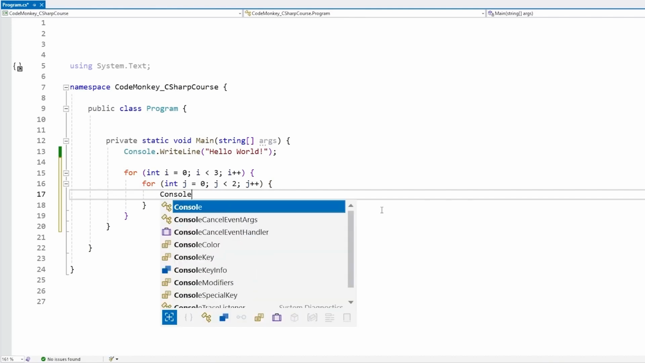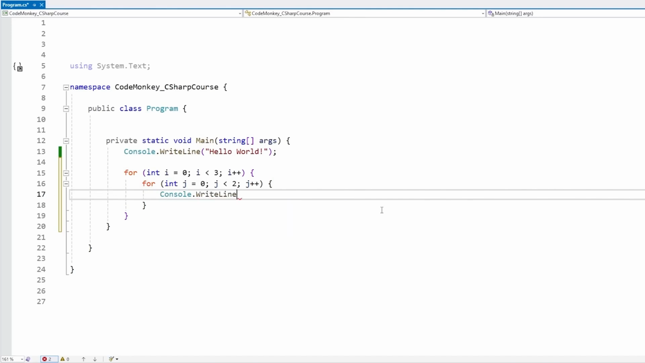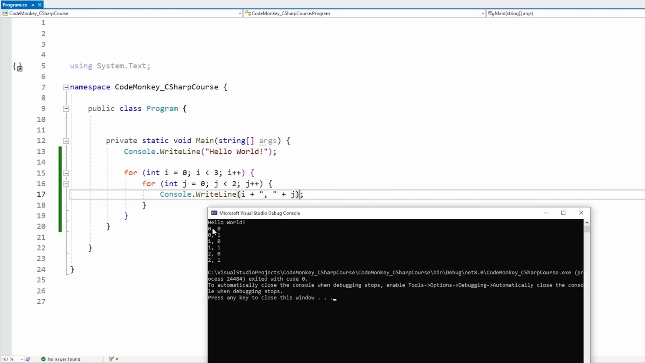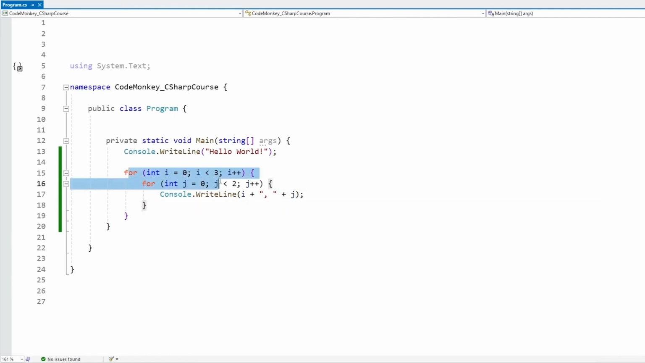And now let's print out the i and j to see exactly how this code is running. So let's print out i, then a little comma, and then j. Okay, let's see. There it is, so we start off with an i of 0 and a j of 0. And then we have an i of still 0, but then a j of 1, meaning that for each time this loop is running, this one is going to run as many times as this loop is meant to run. So it goes inside this, runs this line.